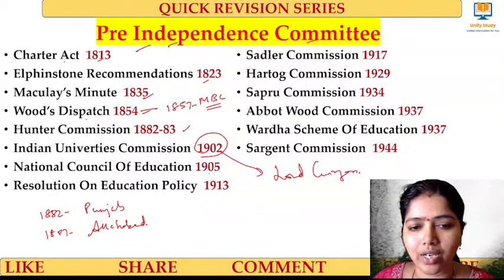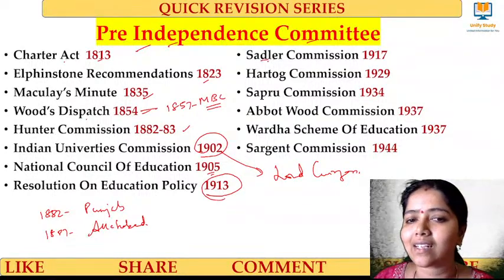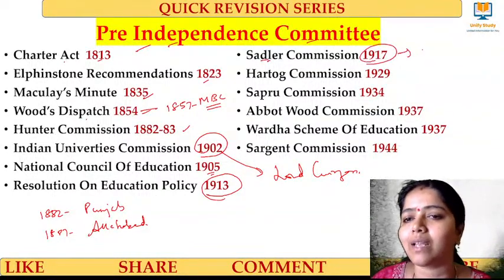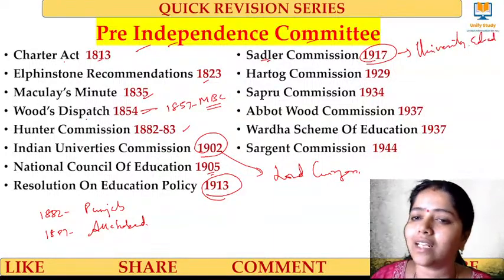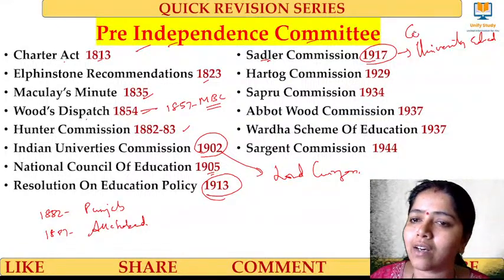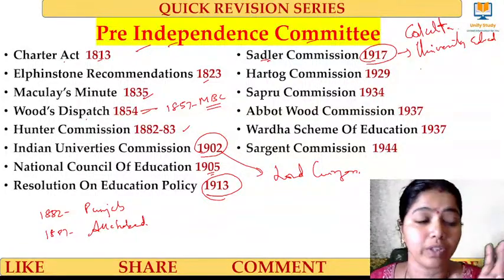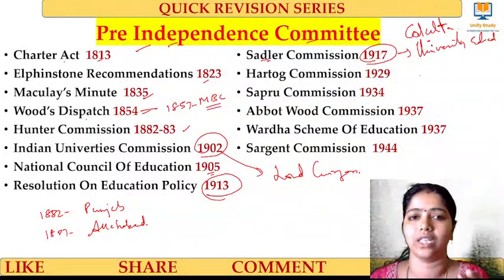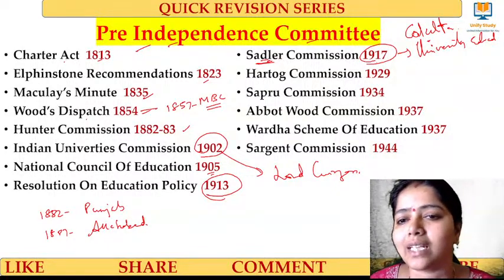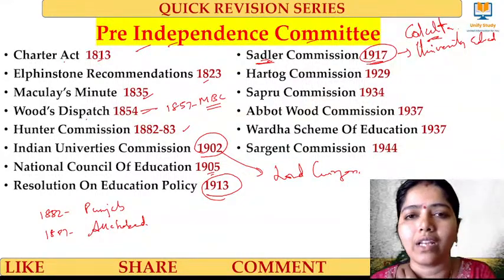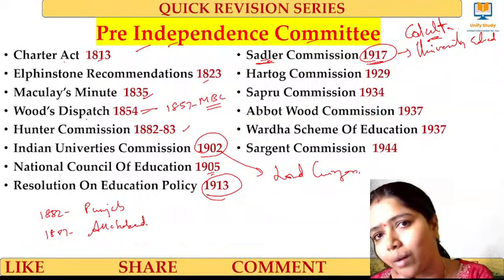National Council of Education 1905 and Resolution of Education Policy 1913. Sadler Commission 1917. This is mainly meant for university education, and it was set up for Calcutta. It looked after the reforms and the issues in Calcutta University. As we are all from West Bengal, you may get a question from the Sadler Commission 1917. This was to find reforms for problems in Calcutta University. That's why it's also called the Calcutta Commission.